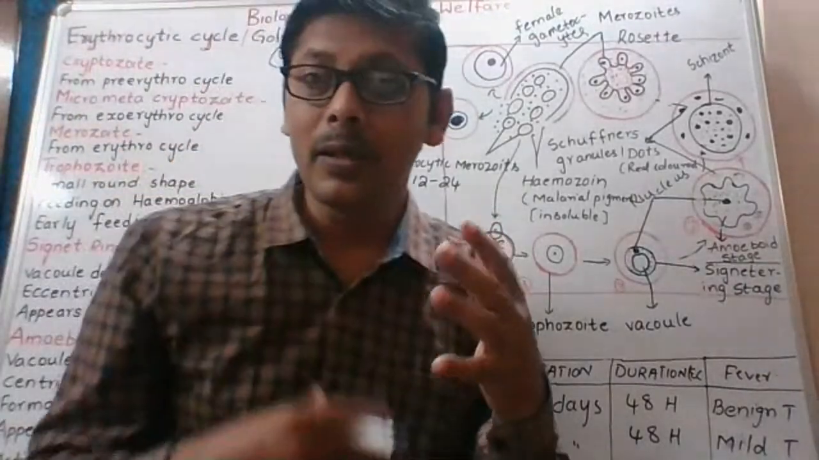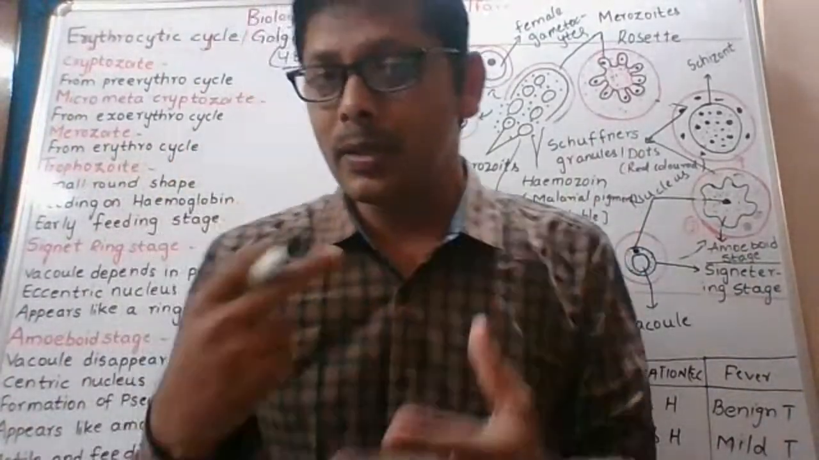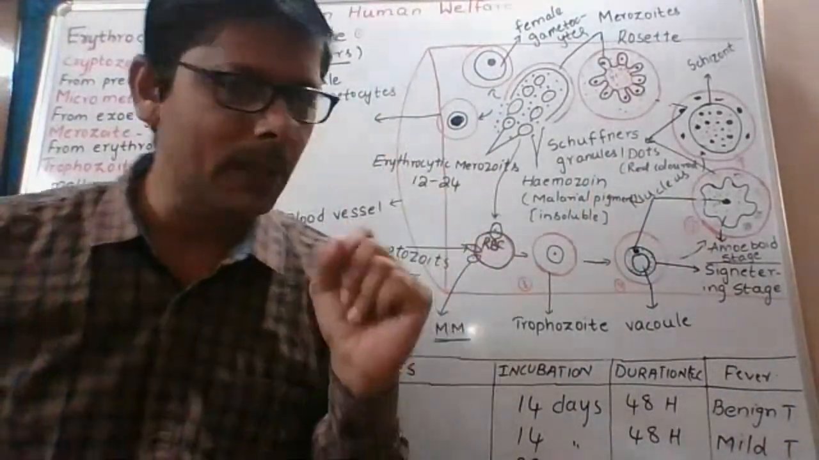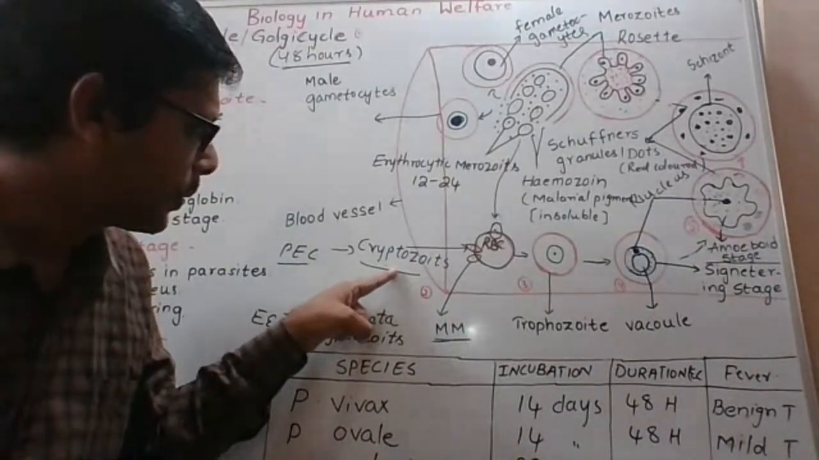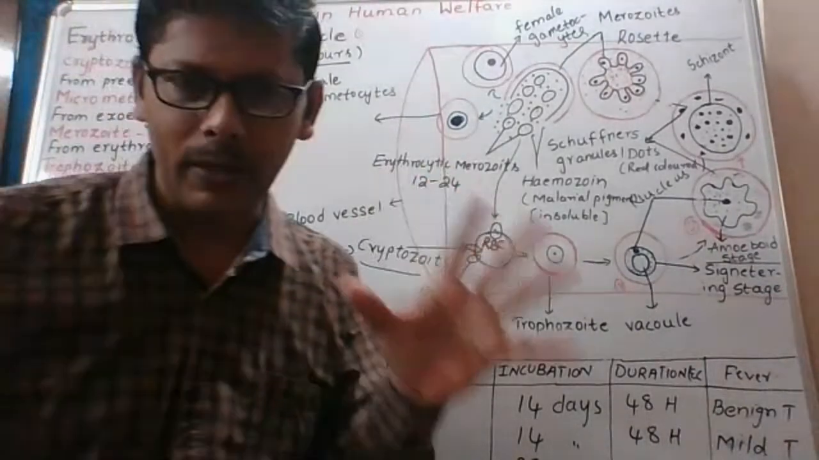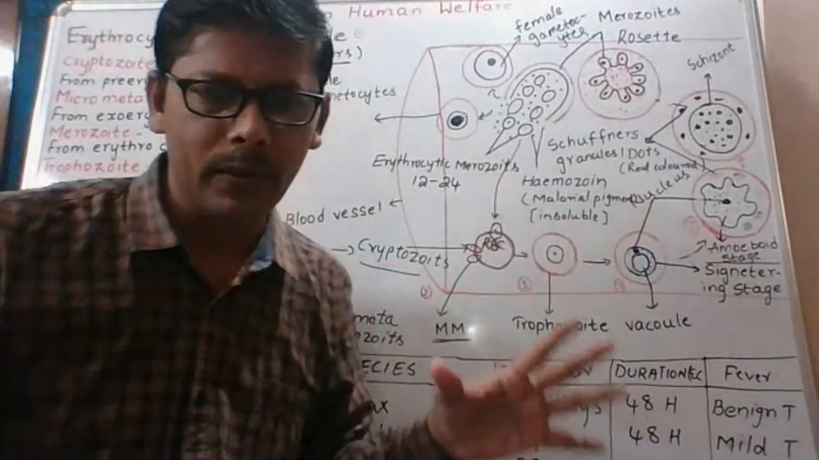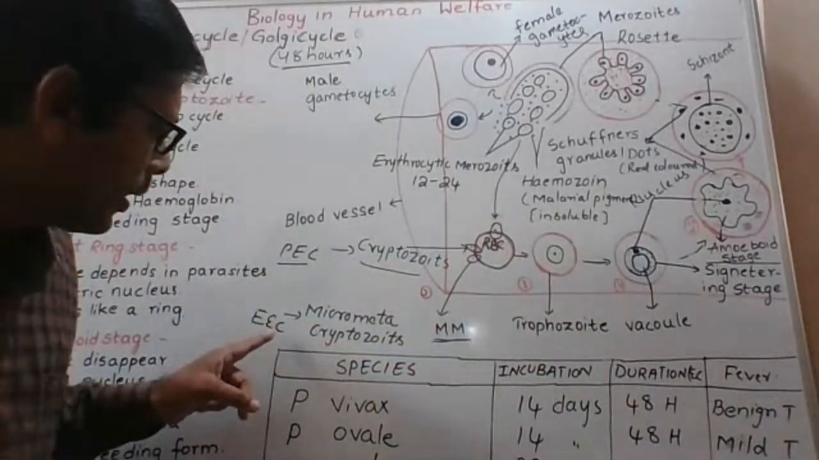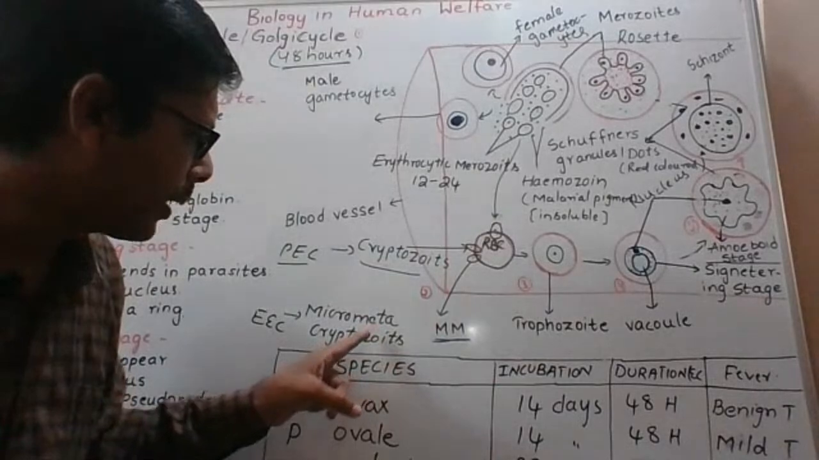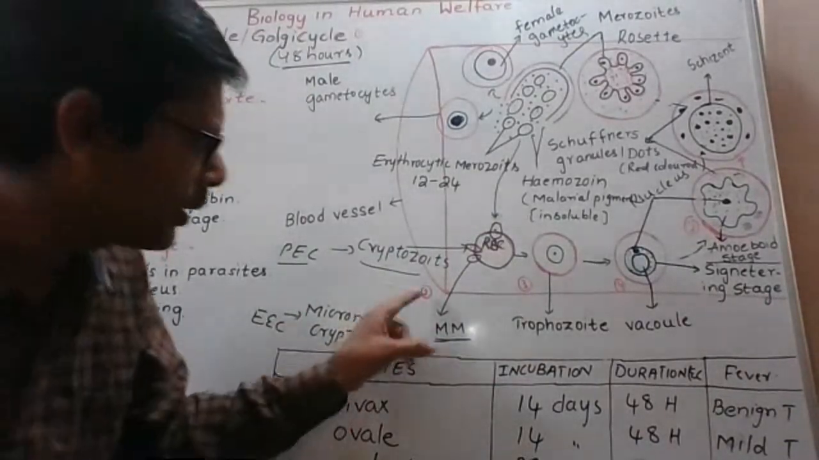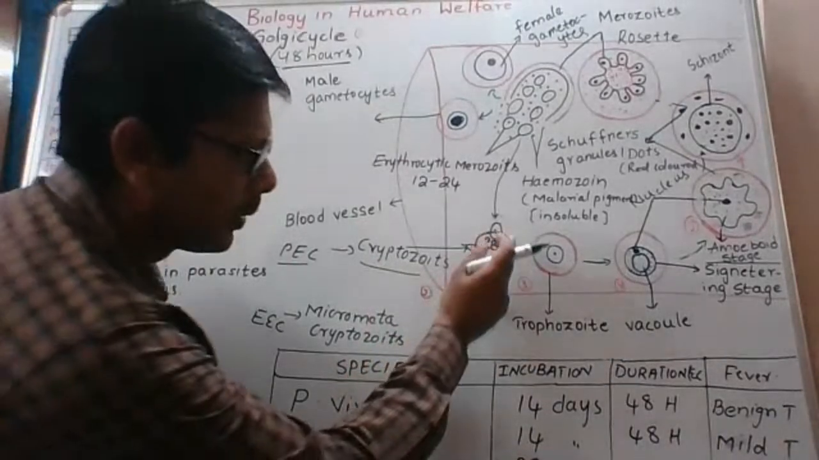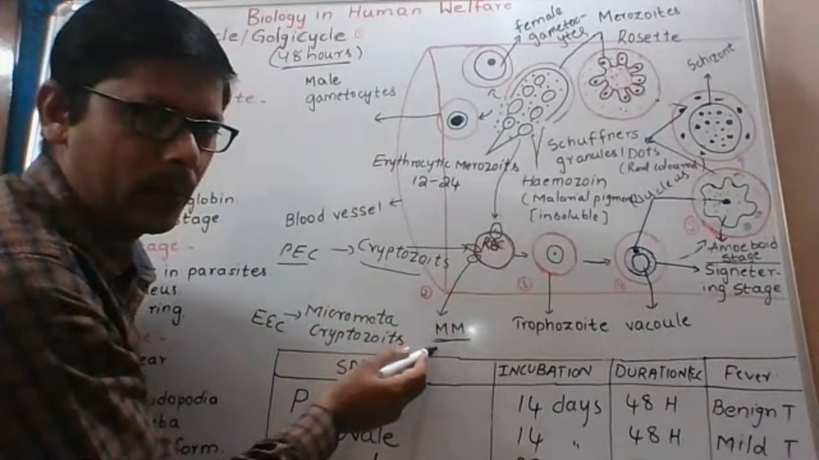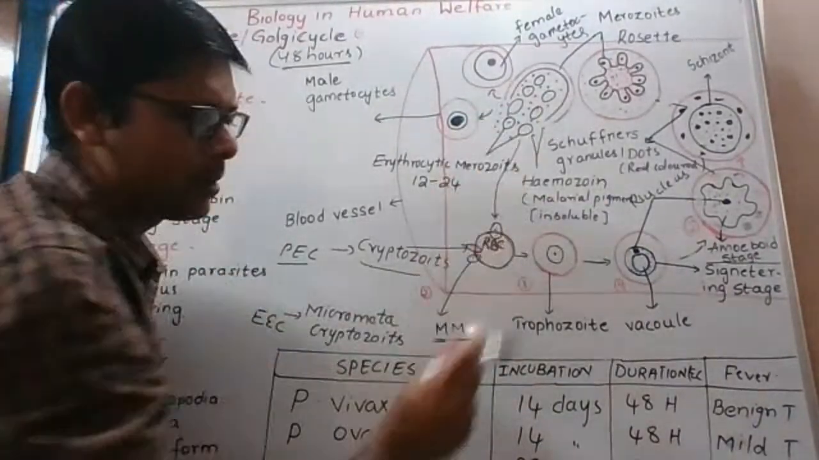Which stages initiate the erythrocytic cycle? The erythrocytic cycle is initiated by either cryptozoites of the pre-erythrocytic cycle, or micrometacryptozoites of the exoerythrocytic cycle. They may enter any one of these. Either this one or this one may enter into the RBC and start the erythrocytic cycle.